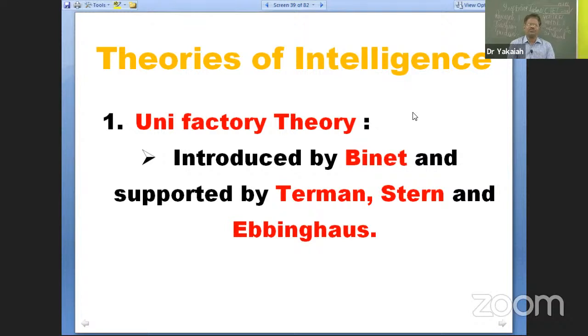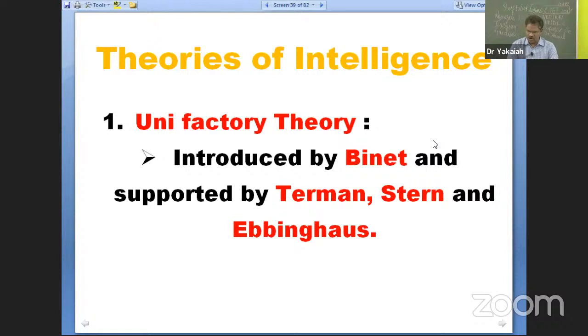Theories of intelligence. The first and the oldest theory, also known as the traditional theory, is sometimes asked in examinations as the theory which is not accepted by psychologists. Before all the other developed theories, there was a theory introduced by Binet, supported by Terman, Stern and Ebbinghaus, known as the unifactor theory.